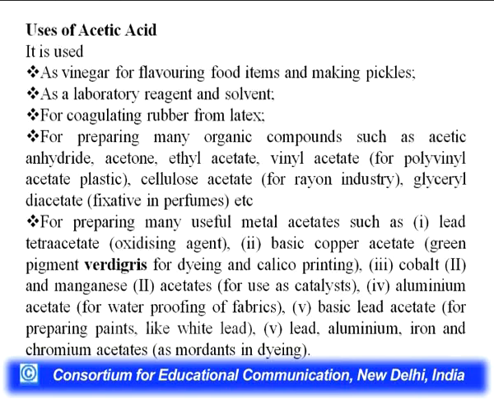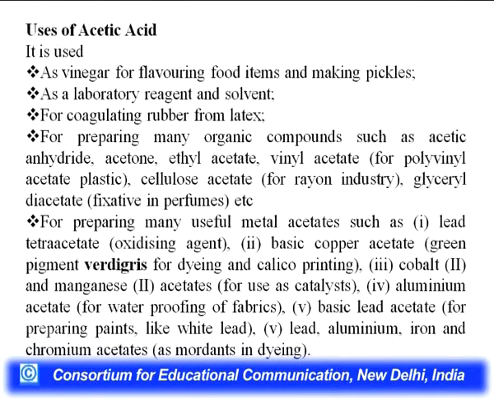Now, we come to the uses of acetic acid. As we have already discussed, it is used as vinegar for flavoring food items and making pickles, as a laboratory reagent and solvent, for coagulating rubber from latex, and for preparing many organic compounds such as acetic anhydride, acetone, ethyl acetate, vinyl acetate, cellulose acetate, glyceryl diacetate, etc. It is used for preparing many useful metal acetates such as lead tetraacetate, basic copper acetate, also called green pigment, used for dyeing and calico printing, cobalt and manganese acetates, aluminium acetate for waterproofing of fabrics, basic lead acetate for preparing paints like white lead, and aluminium, iron, and chromium acetate as mordants in dyeing. So, a number of uses are there for acetic acid.